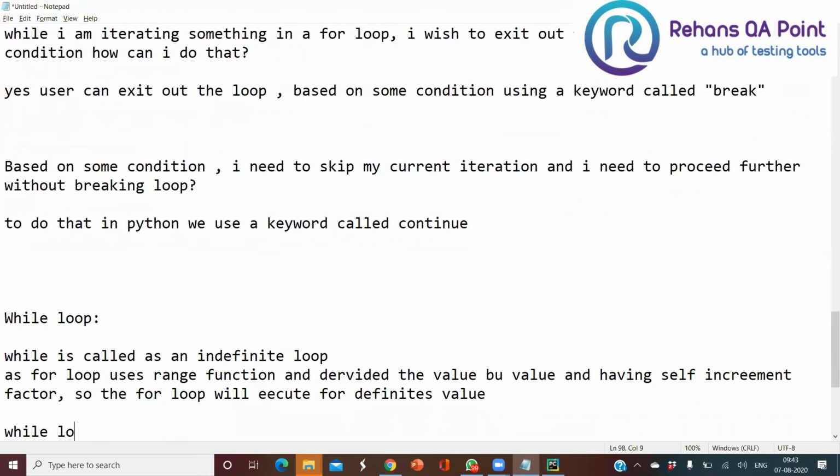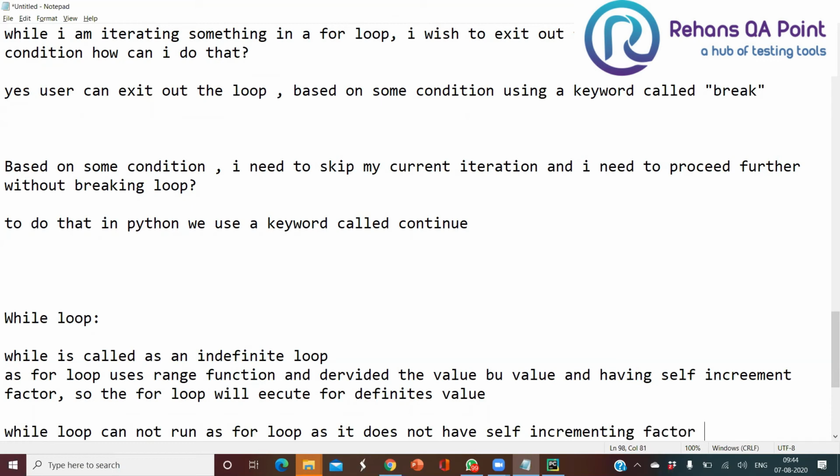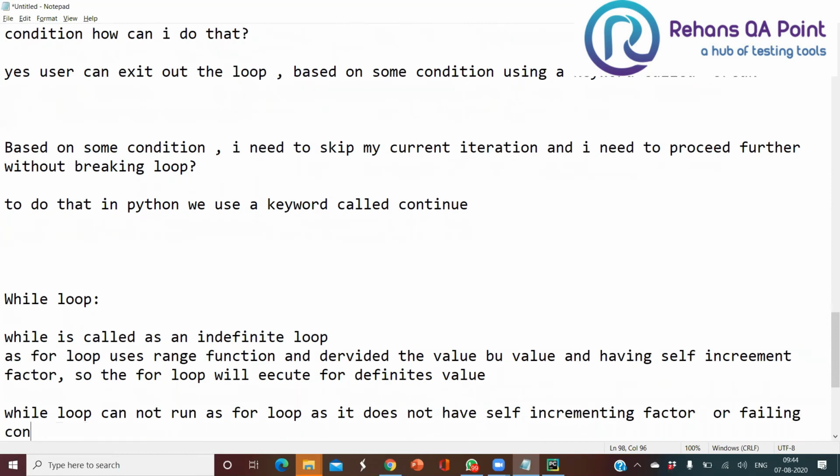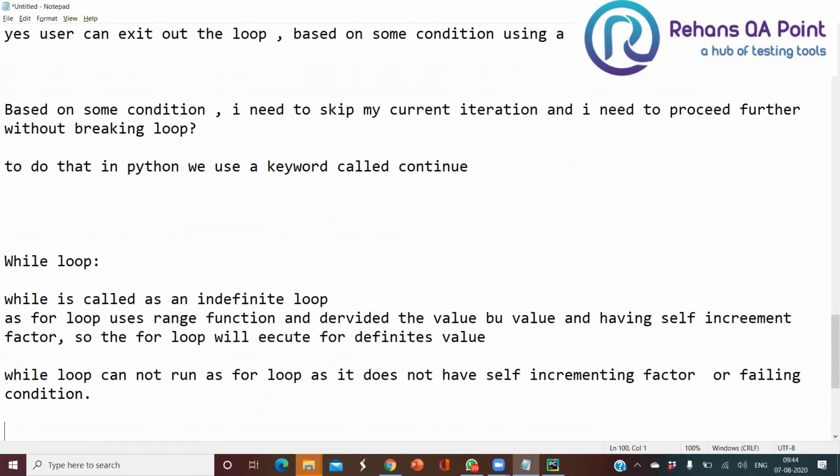So a while loop cannot run as a for loop, as it does not have a self-incrementing factor or a failing condition. It won't have it.